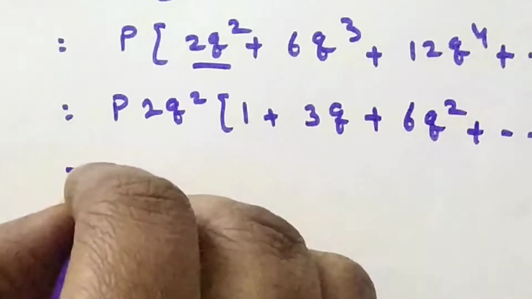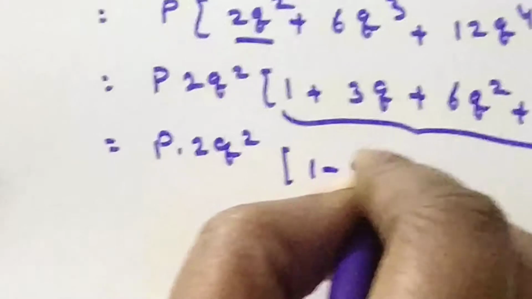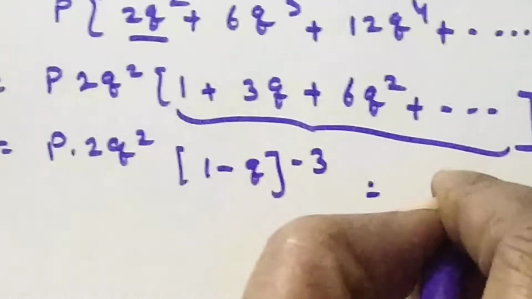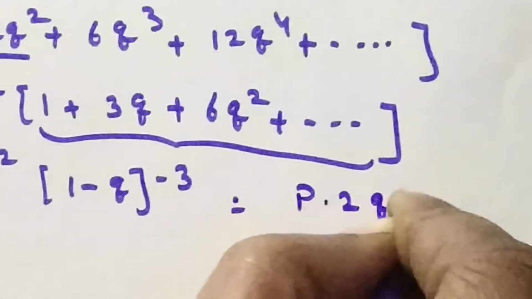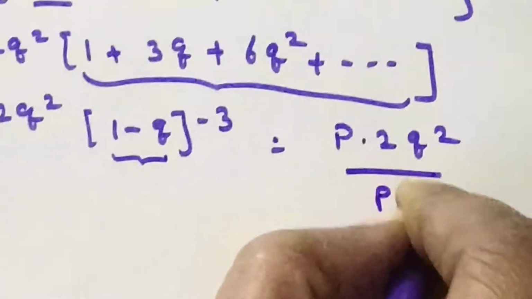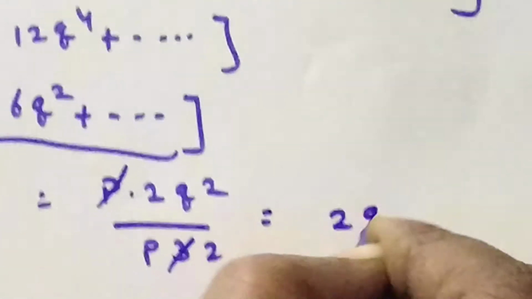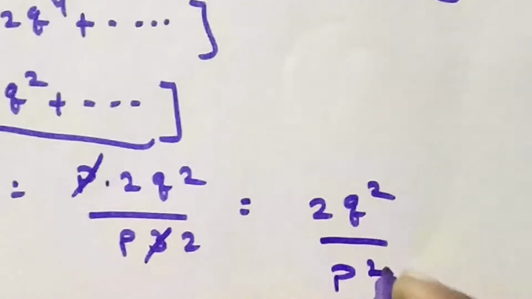In this one, the expansion is equal to 1 minus q whole power minus 3. Now we can write this as p into 2q square by p cube, since 1 minus q is p. We will write it as pq, p will get cancelled, and we will get 2q square by p square.